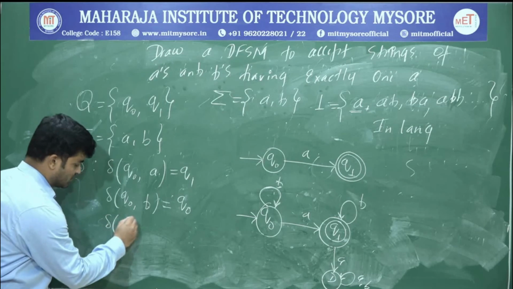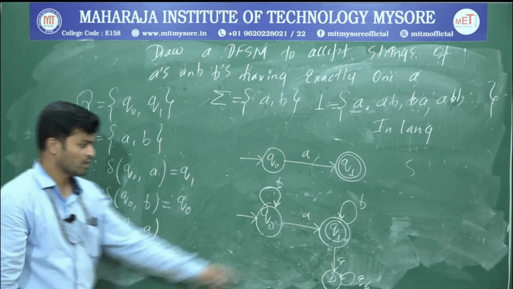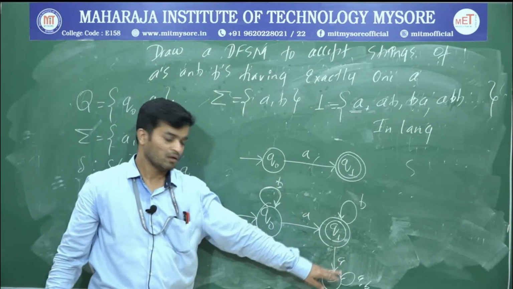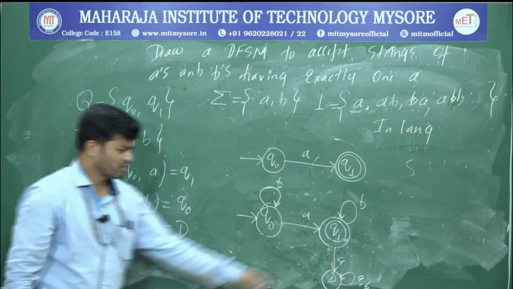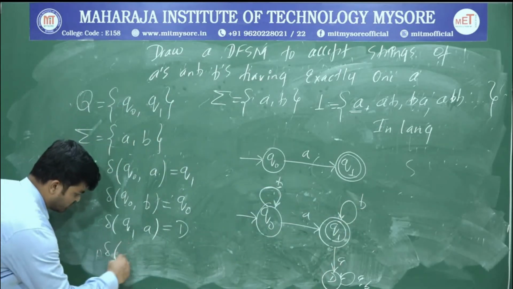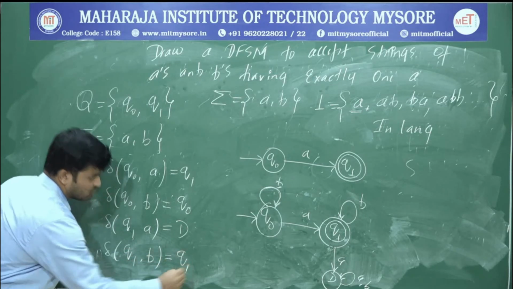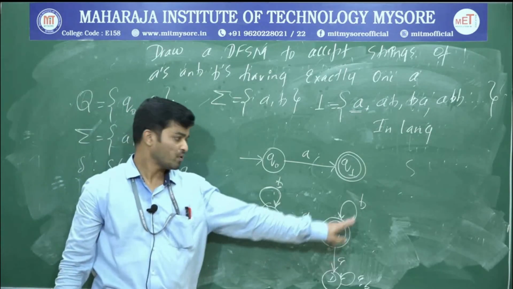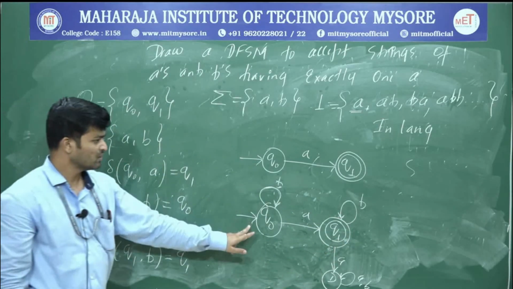What is delta of Q1 upon A? Q1 upon A is the dead state. What is Q1 upon B? Delta of Q1 upon B is again Q1. This is your transition function, transition diagram.